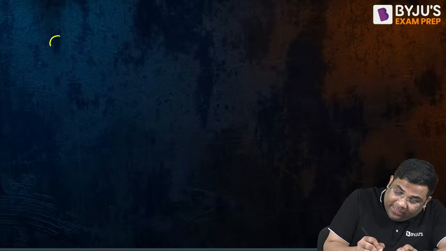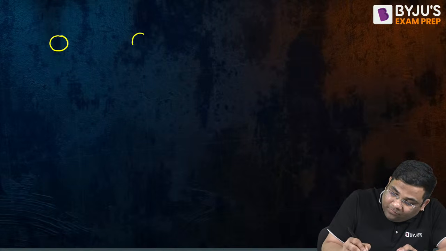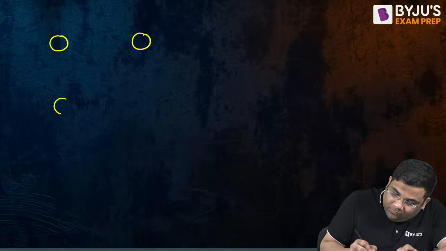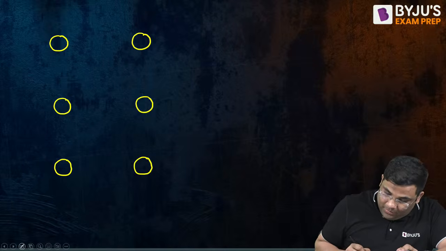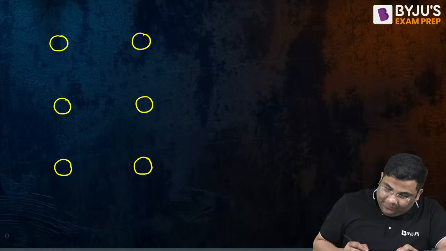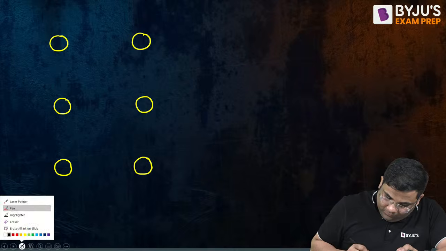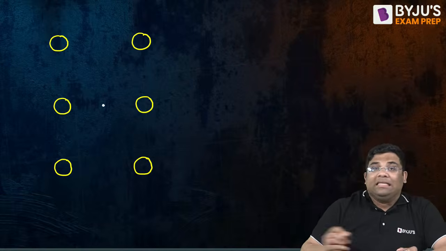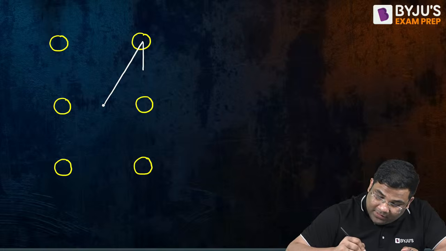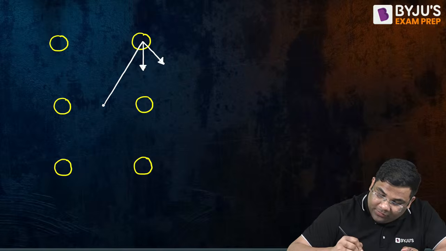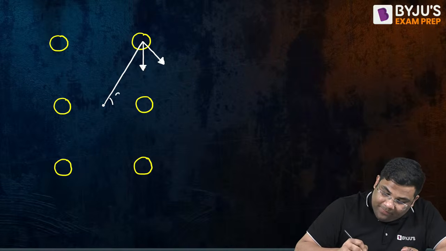I will redraw it here, you see. The 6 bolts I will draw again. This is the radial distance for the first bolt. F1 was down and then F2, and this was theta.